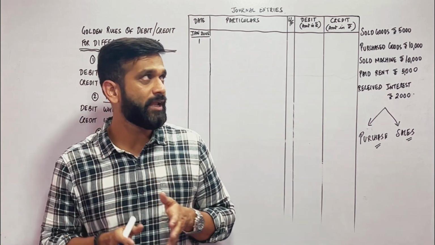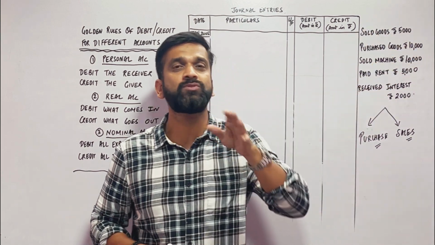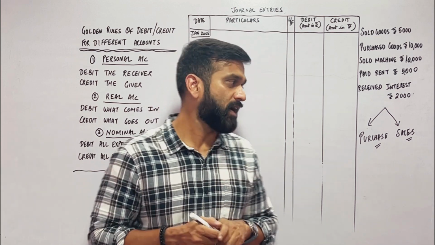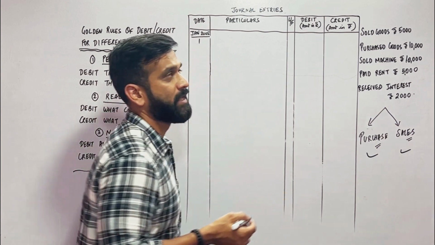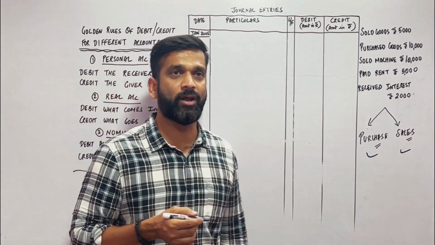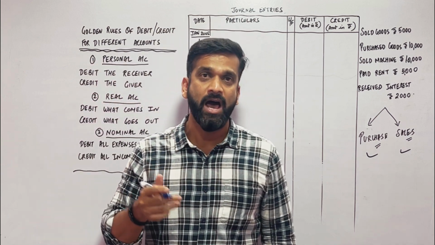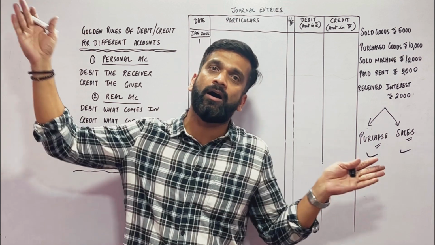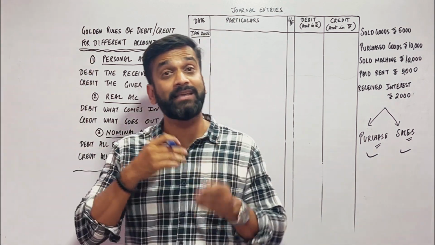So whenever it comes to purchasing of goods, sale of goods, it becomes normal. That means that activity is a revenue activity. Revenue and capital. Capital activity or capital expenses or capital incomes are those which are incurred over a span of 10 years, maybe more than 5 years. That is a capital activity.